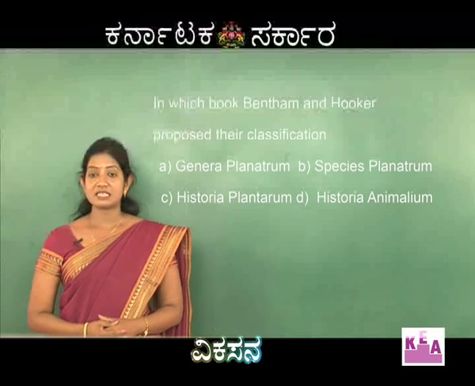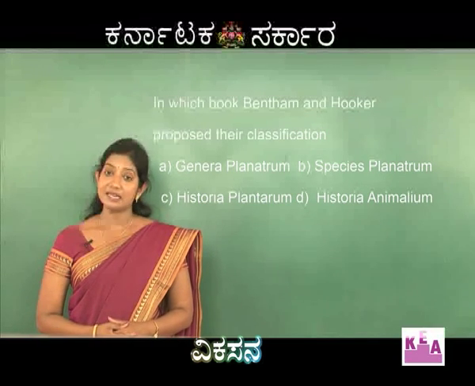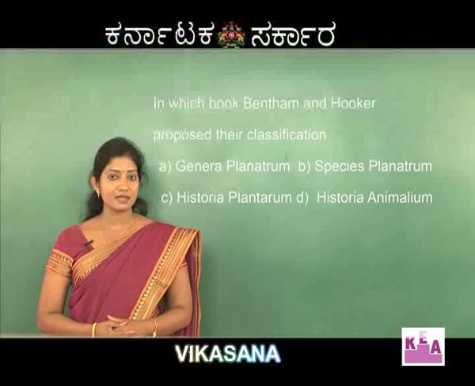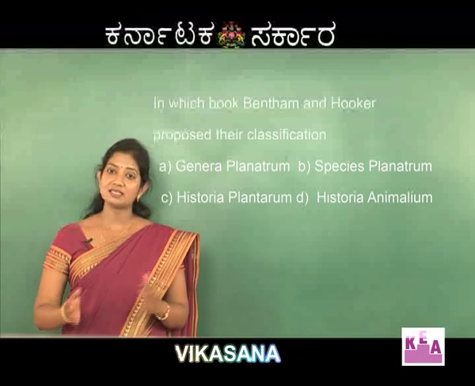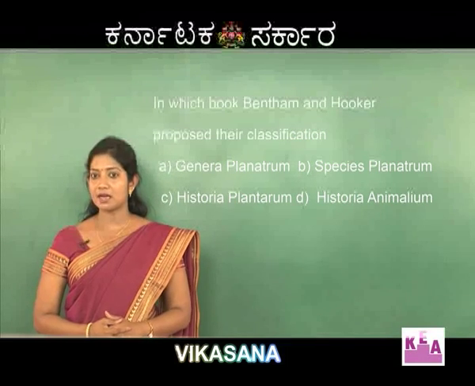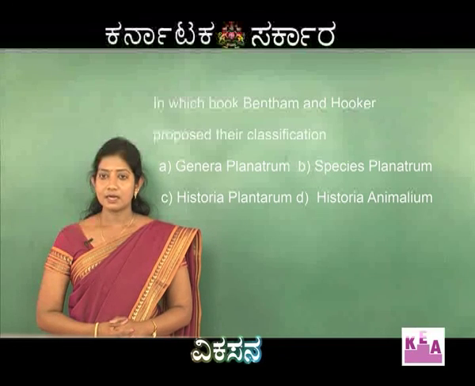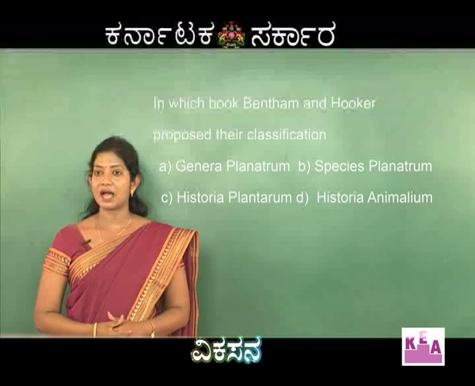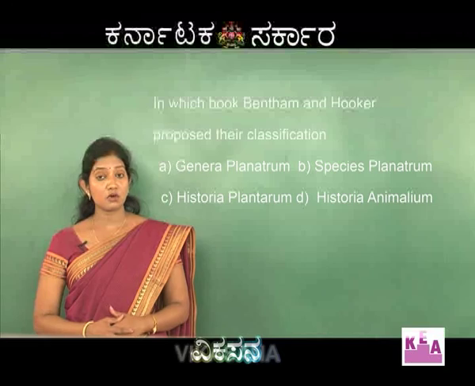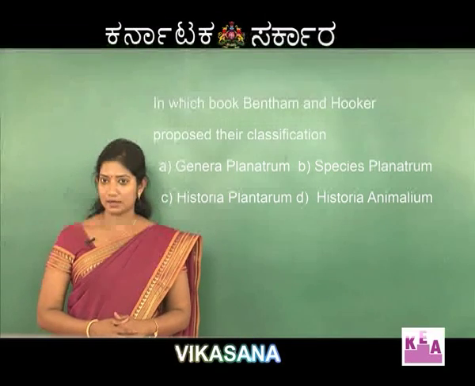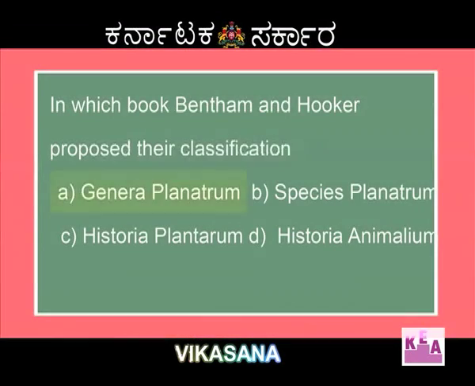Species Plantarum is nothing but the publication done by Linnaeus, where he had classified living organisms into plants and animals. Historia Plantarum: here, plants were classified by a taxonomist, Theophrastus. The last one, Historia Animalium. This was the publication done by Aristotle, where he had classified animals into different groups.